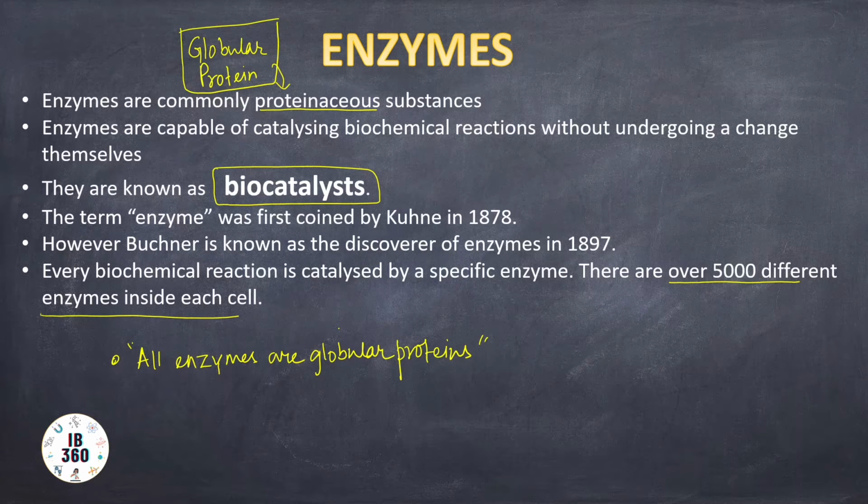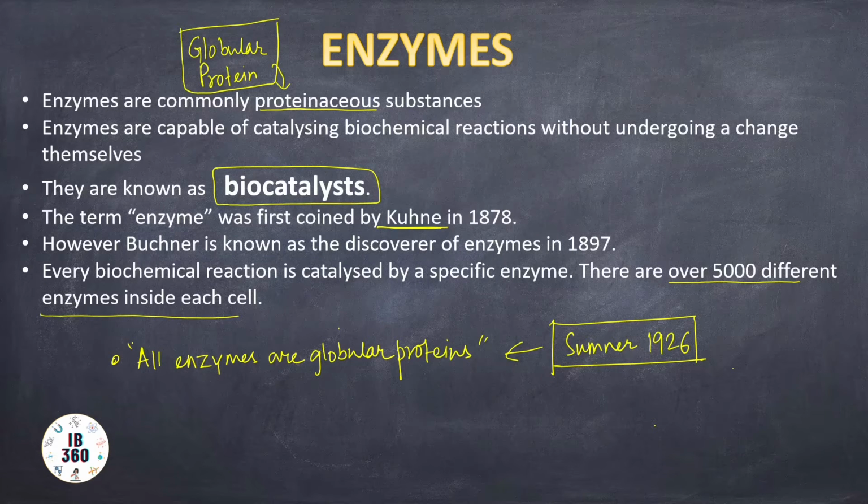But this sentence, that all enzymes are globular proteins, was proposed by the biologist Sumner in 1926. The term enzyme was coined by Kuhn in 1878, but interestingly, their functions or significance were not yet known.